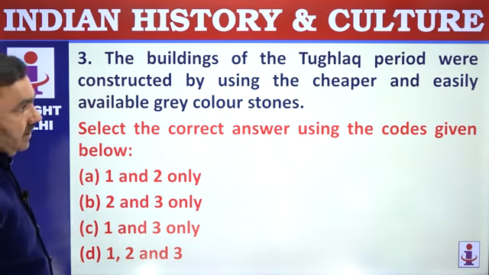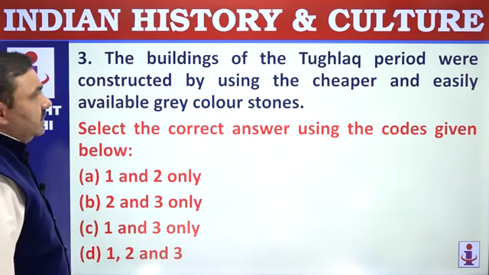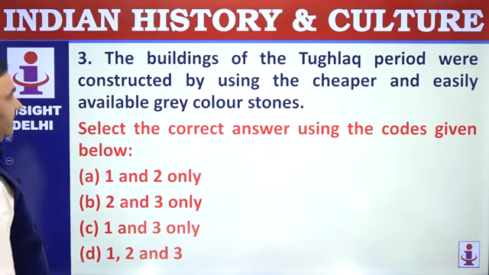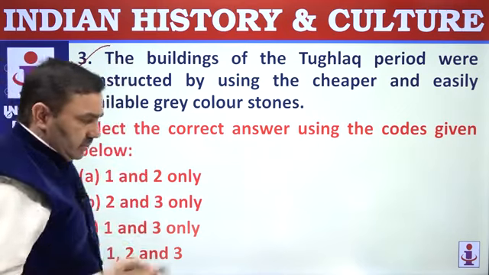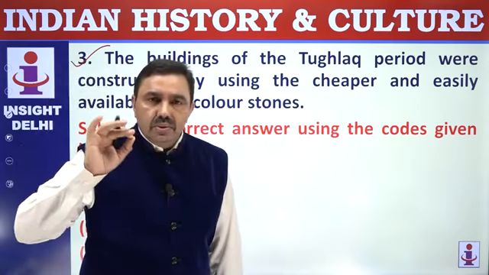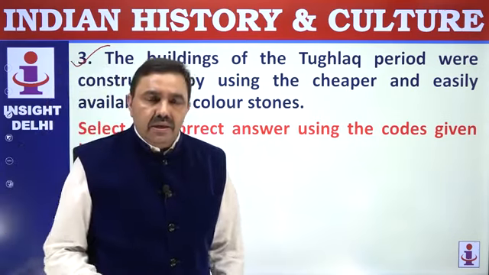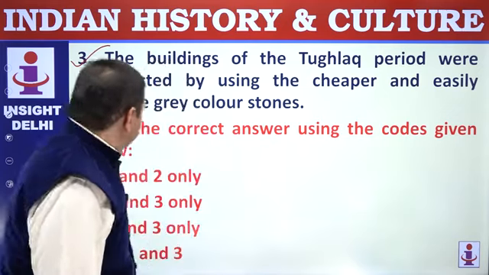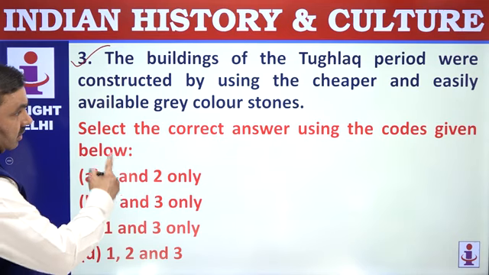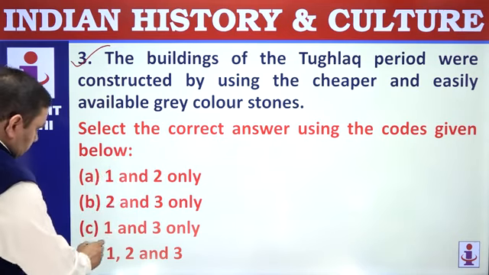The buildings of the Tughlaq period were constructed using cheaper and easily available grey color stone. That's correct here. Particularly Firoz Tughlaq had constructions on a large scale, and they used cheaper varieties of stone that was locally available. How many are correct? Select the correct. All are correct here, you can see.